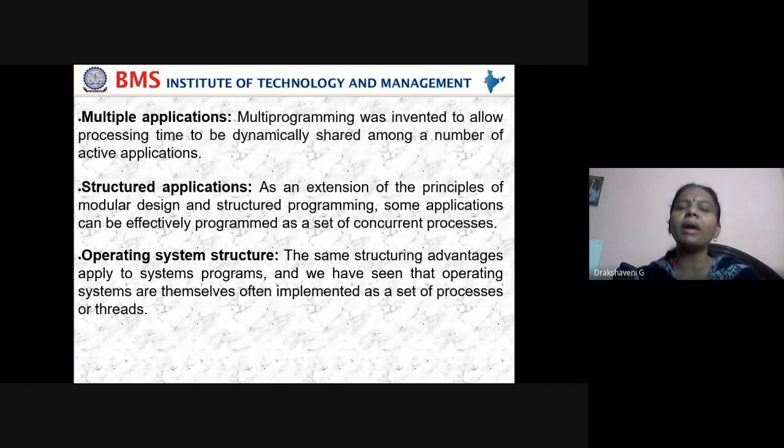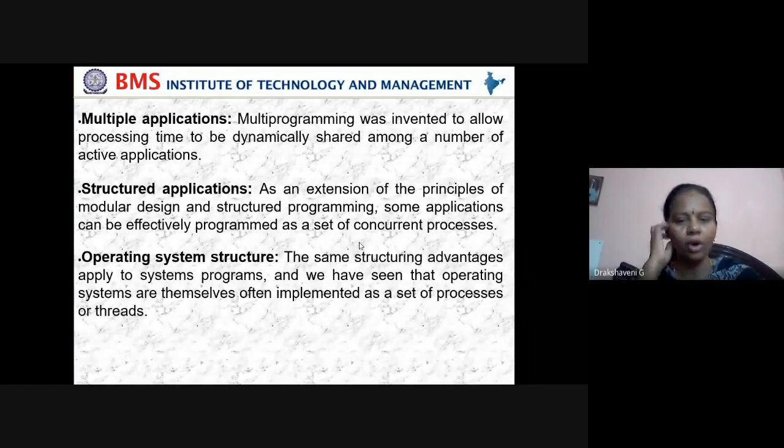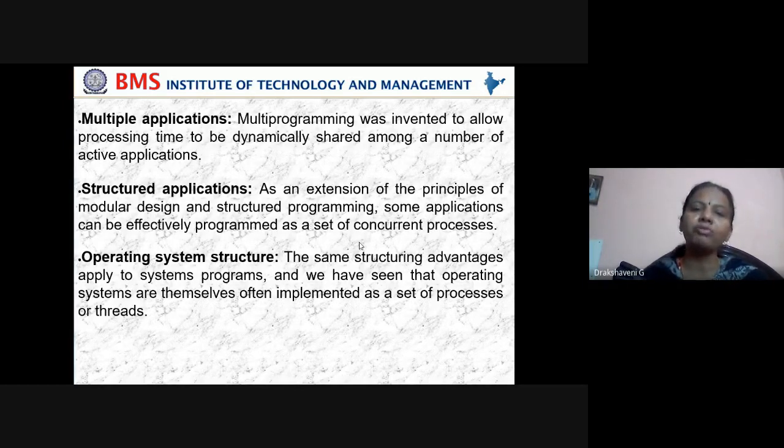In your mobile, simultaneously we want to open WhatsApp, Facebook, and music. Behind them there are so many things going on. That's multiple applications, and dynamically we want to shift. If I click on WhatsApp, WhatsApp should be active. If I click on Facebook, Facebook should be active. That's what is dynamically shared among a number of active applications.